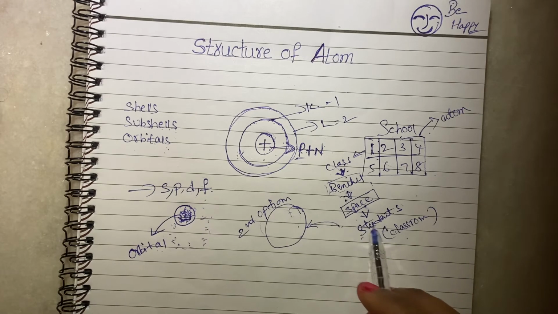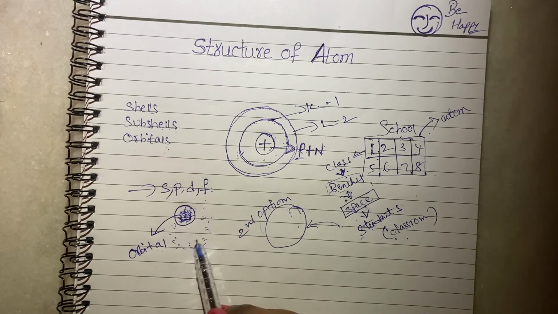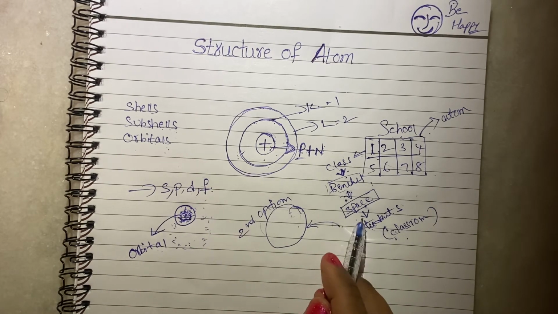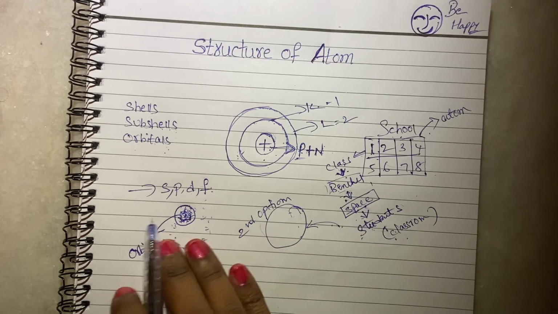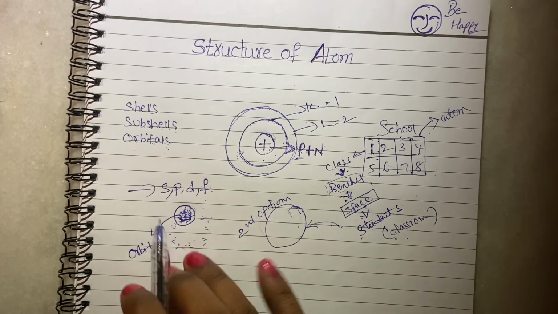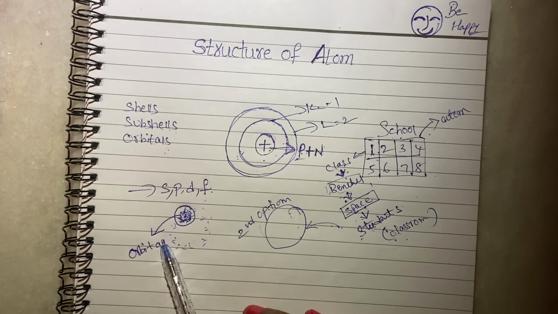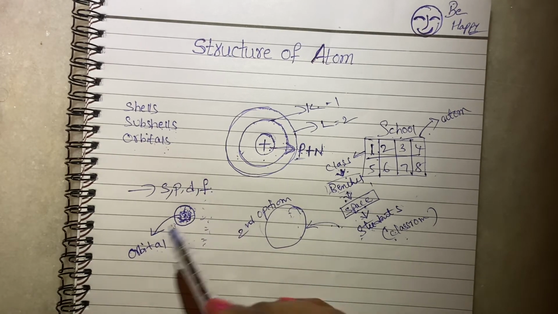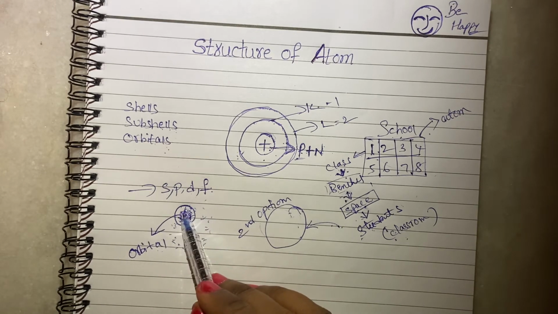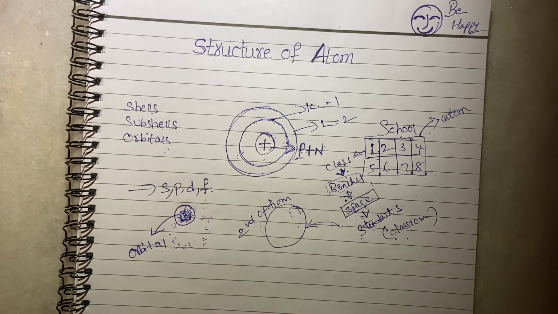Like how the students are sitting in the classroom, sometimes they will roam here and there, right? Same thing you have to apply for the electrons. Then it will become very easy. Now you got the idea? See, that is called orbital. Orbital means space. In subshells, orbitals are there.